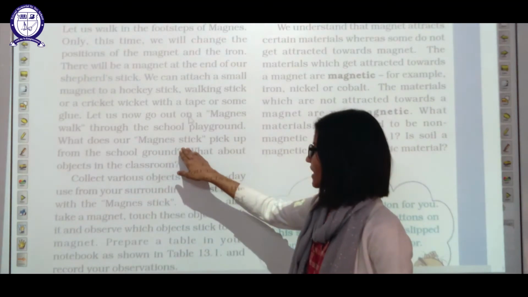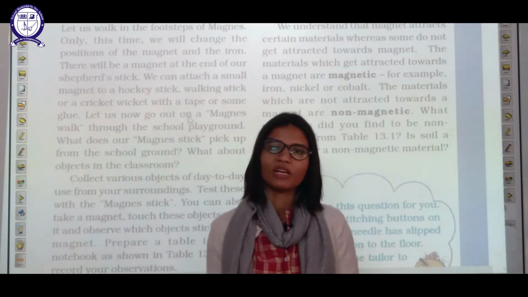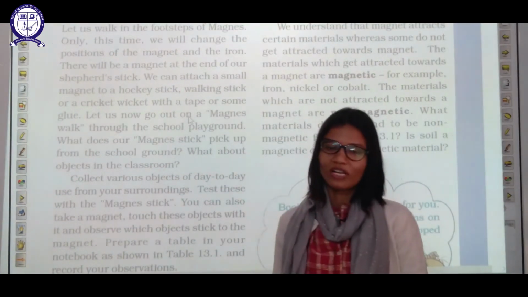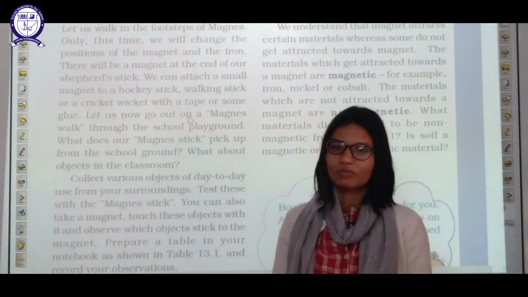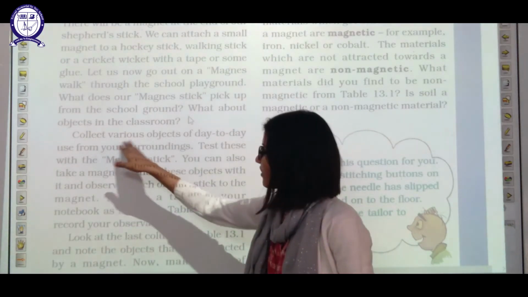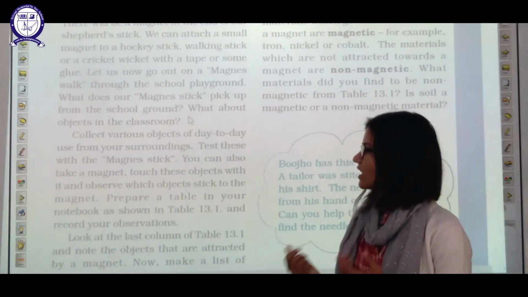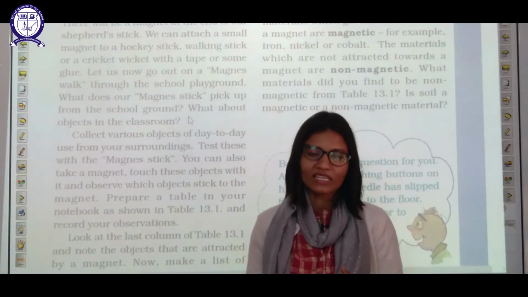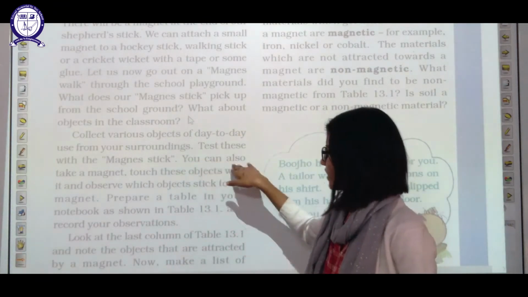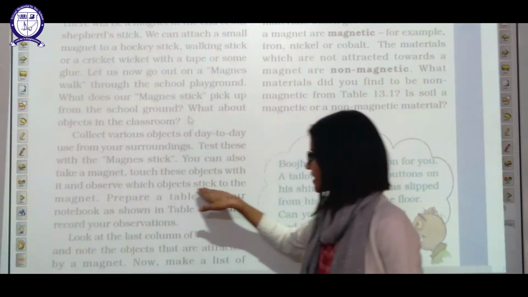Let us now go out with our magnet and walk through the school playground. What does this magnet stick pick up? Of course, it will pick up all the things made of iron. What about the objects in the classroom? In your classroom also it will pick up the objects which are made of iron. Collect various objects of day-to-day use from your surroundings. Test with the help of your magnet stick whether they are made of iron or not. You can also take a magnet, touch this object with it and observe which objects stick to the magnet.